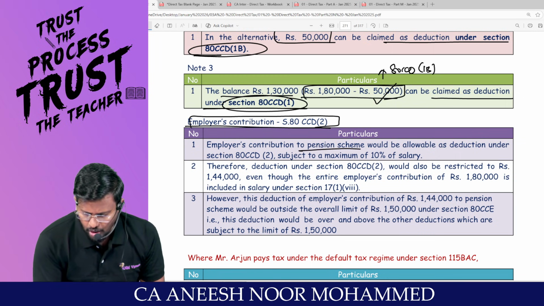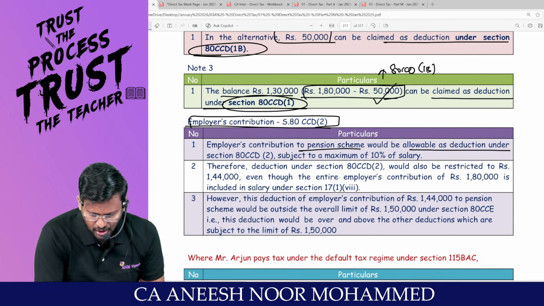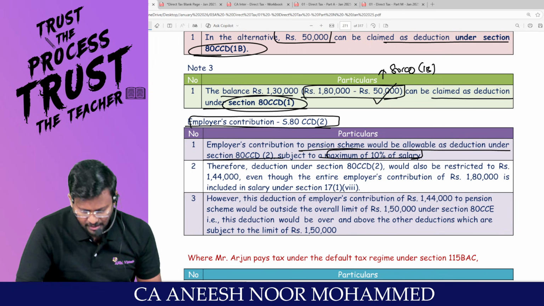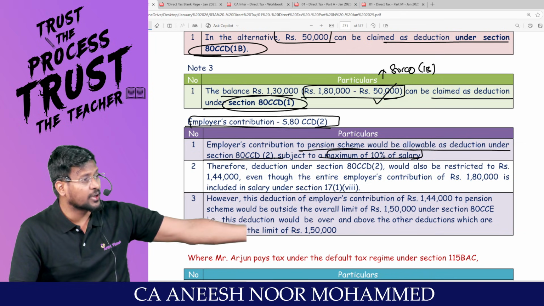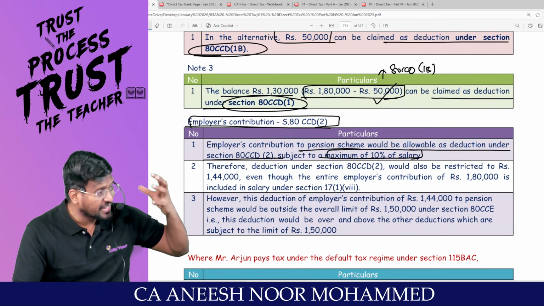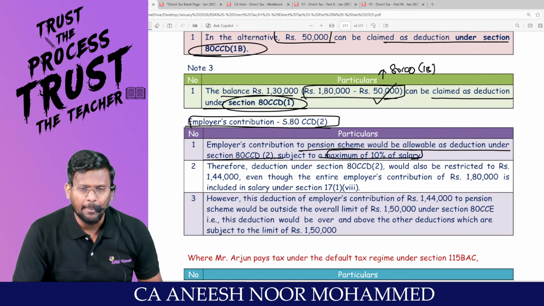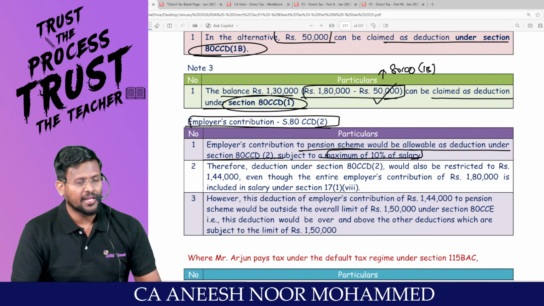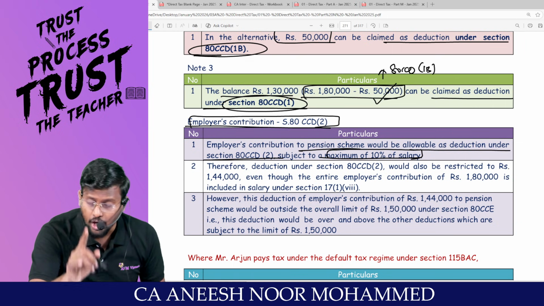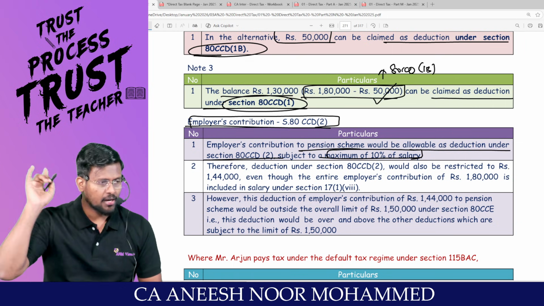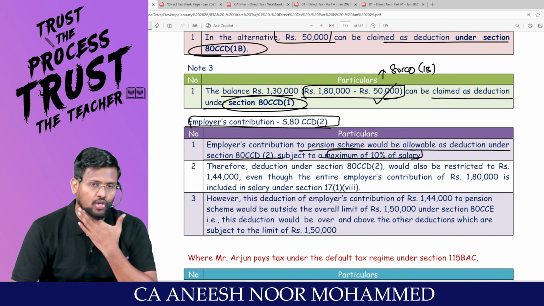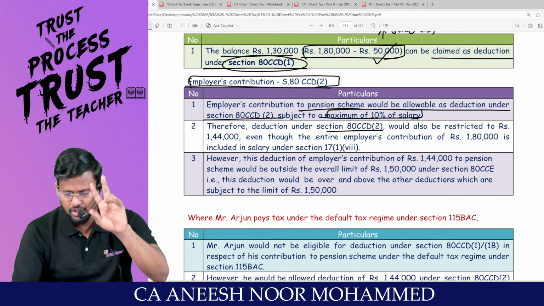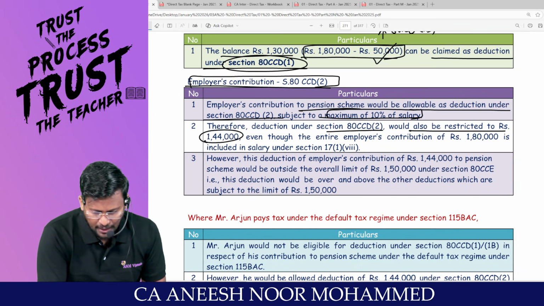Sir, employer contribution to pension scheme would be allowable as deduction under 80CCD subsection 2, subject to a maximum of how much percent of salary? Because Mr. Arjun is not traveling through the default tax regime, the benefit would be limited. Employer can contribute only maximum 10% of the salary, and employer is other than central government. Therefore, deduction under 80CCD subsection 2 would also be restricted to 1,44,000.